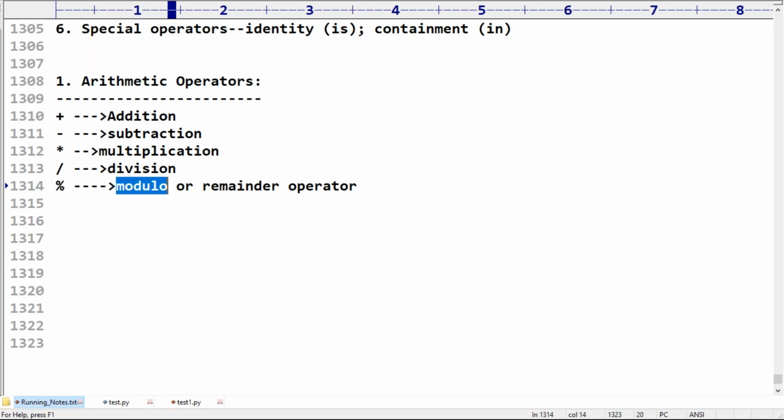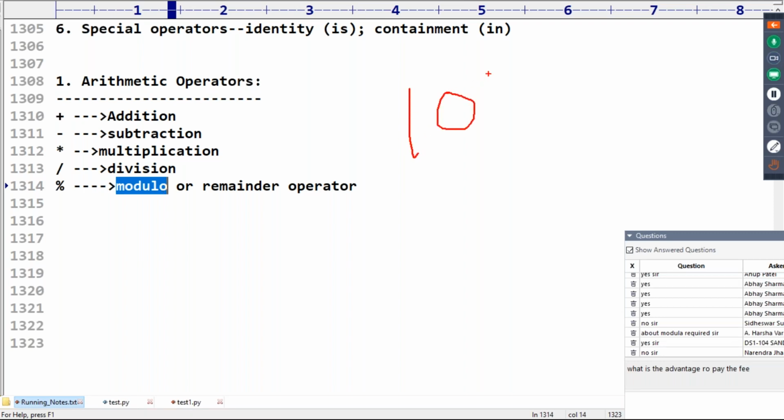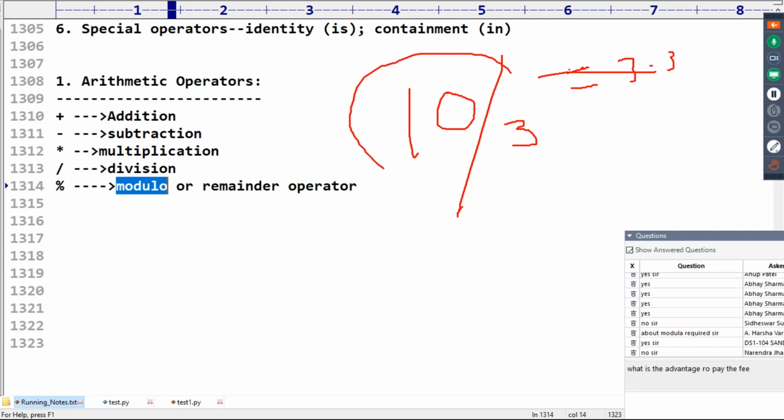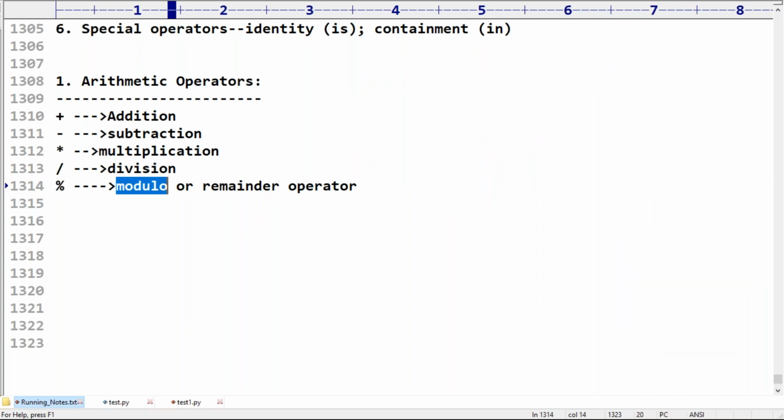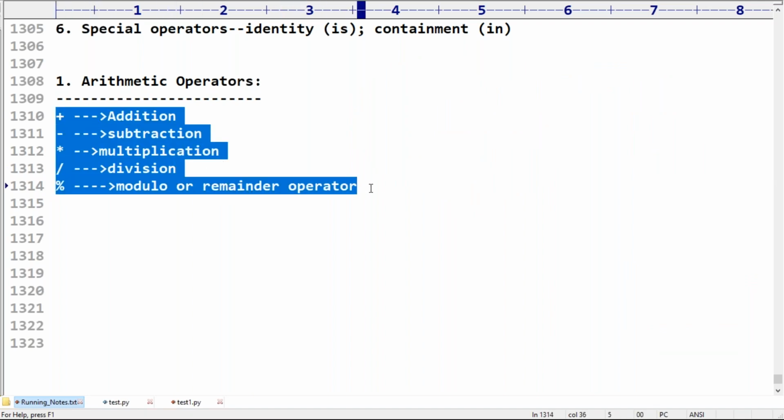Something like 10 by 3. 10 by 3 means how many times 3 divides 10, so its value is something like 3 or 3.3. Suppose I divide 10 by 3, what is the remainder we are going to get? 1 is the remainder. 3 3s are 9 and the remainder is 1. If we want this 1, we have to use modulo. Modulo means remainder. I will explain with an example.